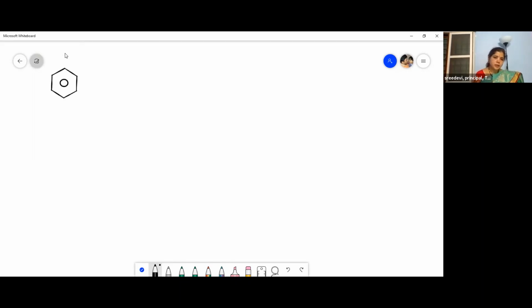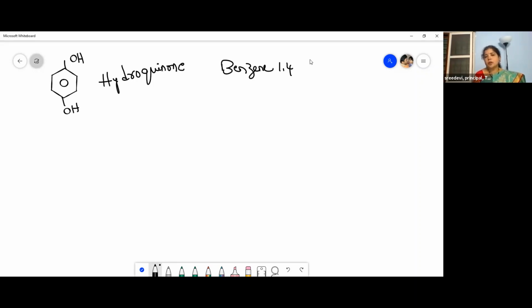So this is OH. This is hydroquinone. The common name of this is hydroquinone. The IUPAC name of this is benzene. This is the first position and this is the fourth position. Benzene 1,4 diol. And another compound I'm going to write.